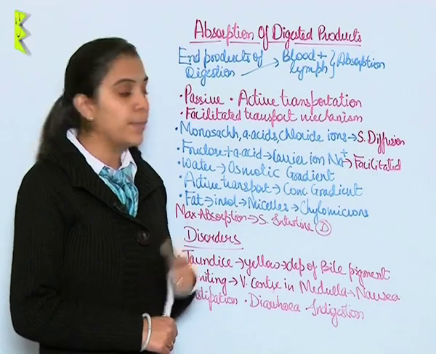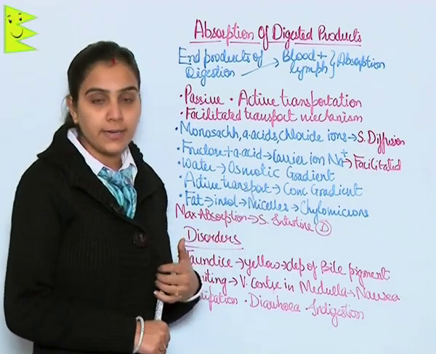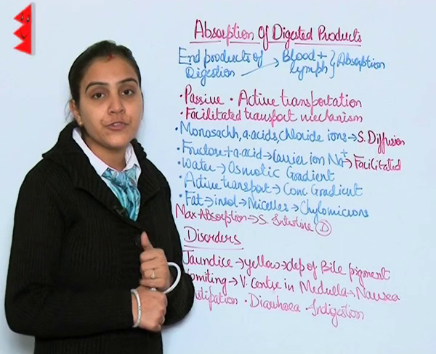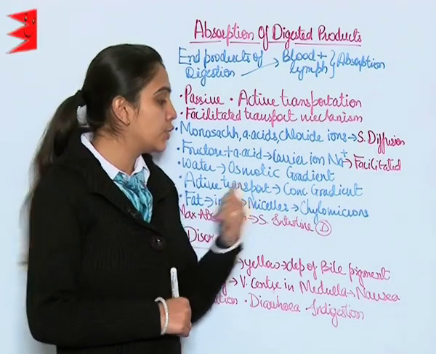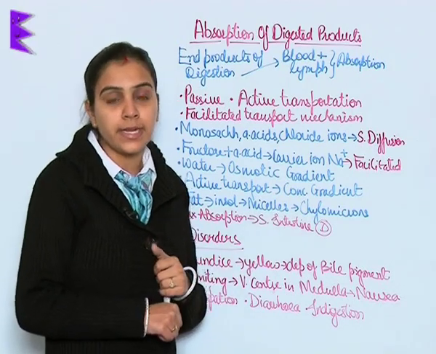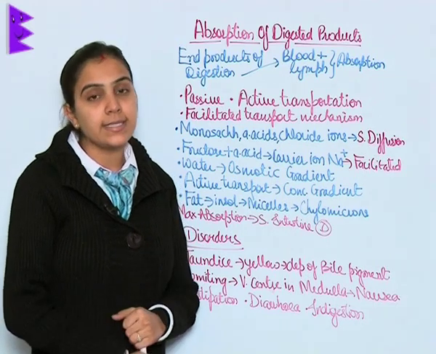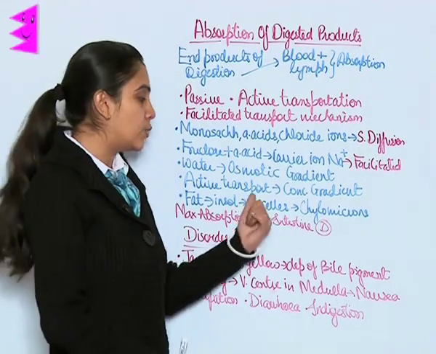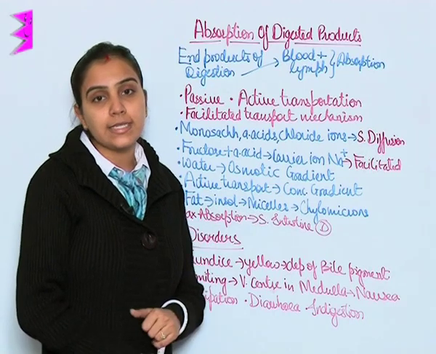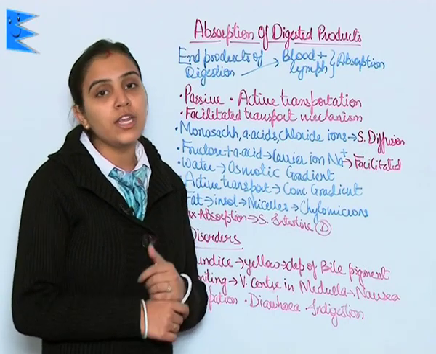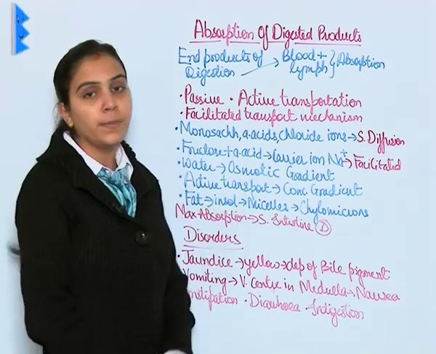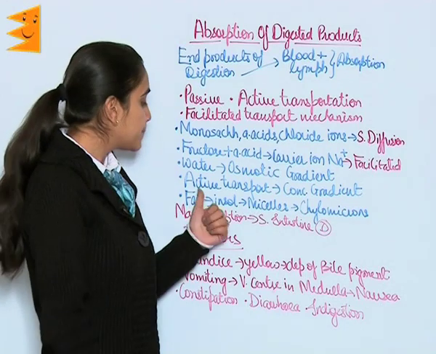Water is absorbed across an osmotic gradient, and active transport always occurs against the concentration gradient, and thus it requires energy in the form of ATP to occur. Many nutrients, the majority of nutrients in the body, are absorbed by active transport only.